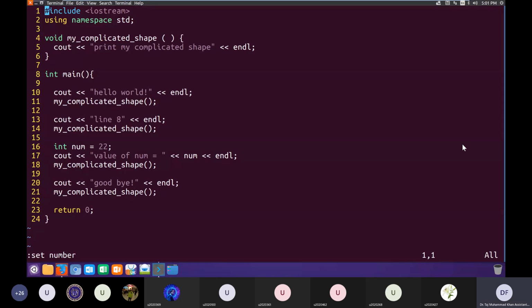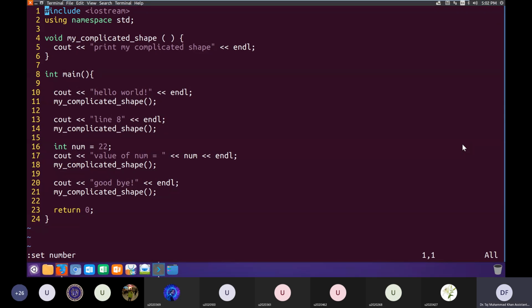How many lines of coding can we do in a function? As many lines as you want. There is absolutely no limit. You can make as many functions as you want, and each function can have as many lines of code as you want. There is no limit. Wherever we need it, we'll have to write this one line of code to use the code of the function. We have to write it manually, but it's only one line of code.